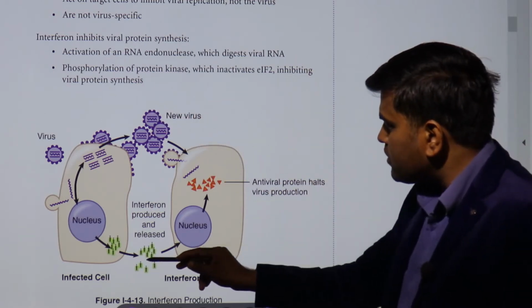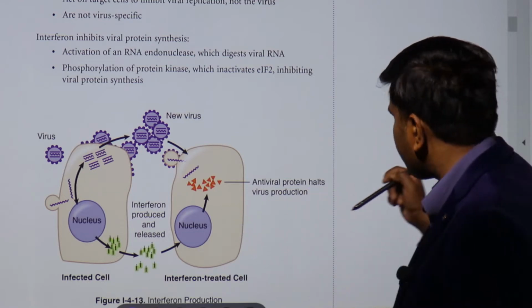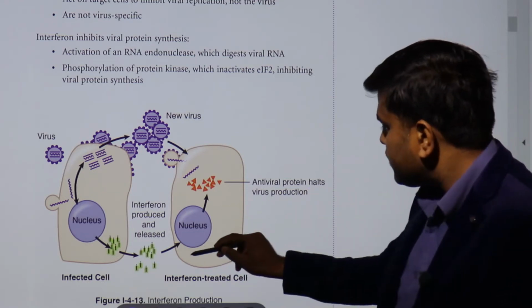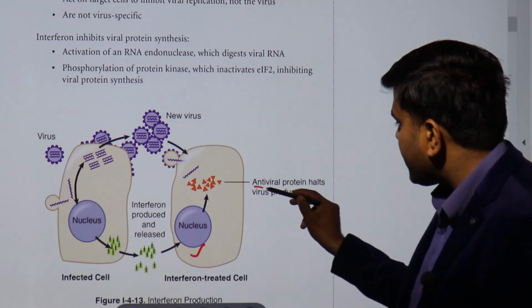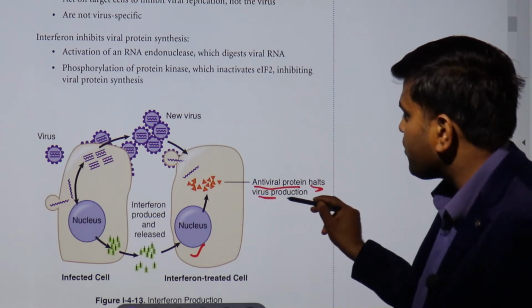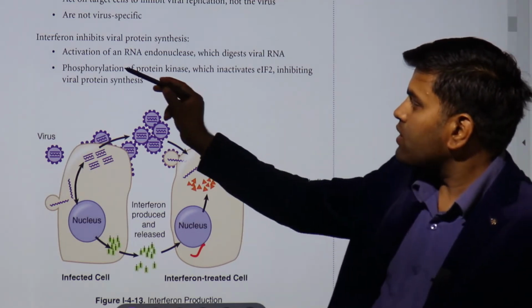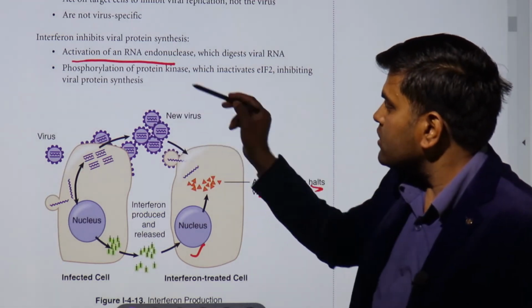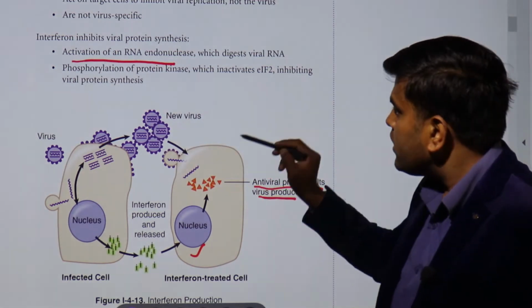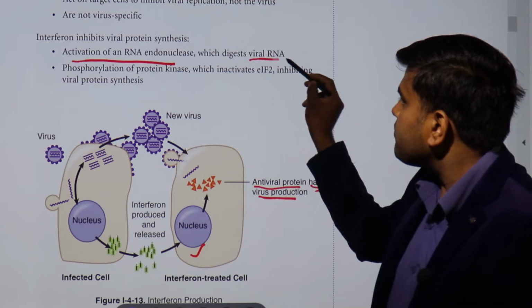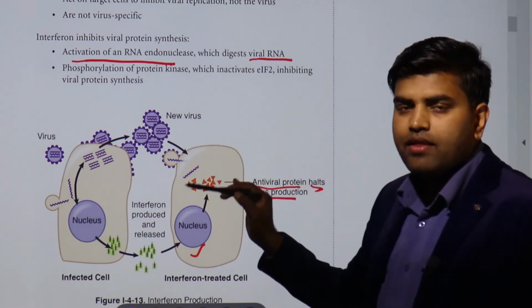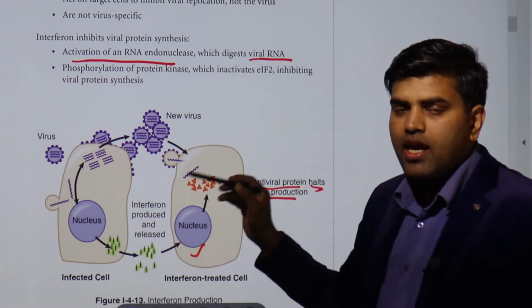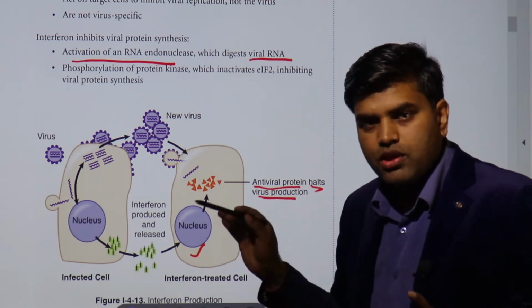So this interferon will enter inside this cell, and it will produce the antiviral protein that halts viral production. One function is that they activate RNA endonucleases in this cell. This RNA endonuclease will digest the viral RNA once it enters, the viral replication will not take place, and this cell will not be infected with the virus.